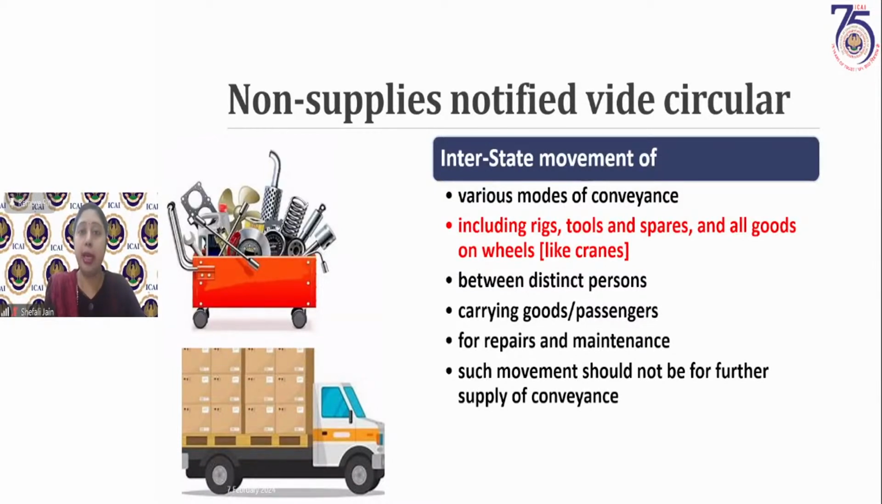And that repair activity which you are providing, that service which you are providing to the client, that will be considered as a supply. But this movement of conveyance from one state to another, from one location of a business to another location, carrying the goods, repair material, technicians in that conveyance for carrying out repair and maintenance at some other location, this movement will not be considered as a supply, and this is neither a supply of good nor a supply of service.